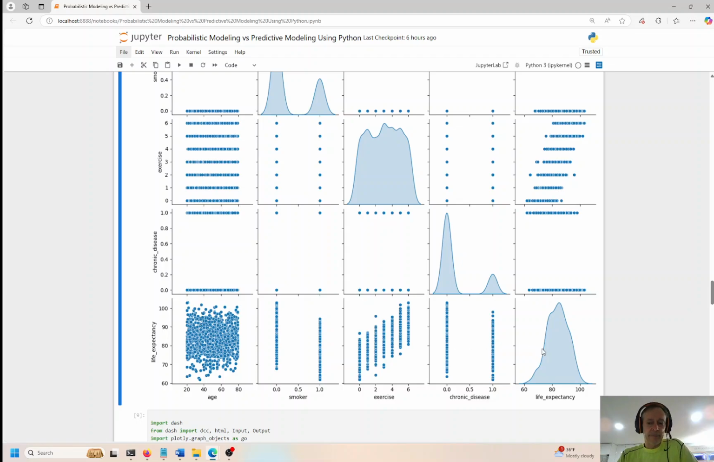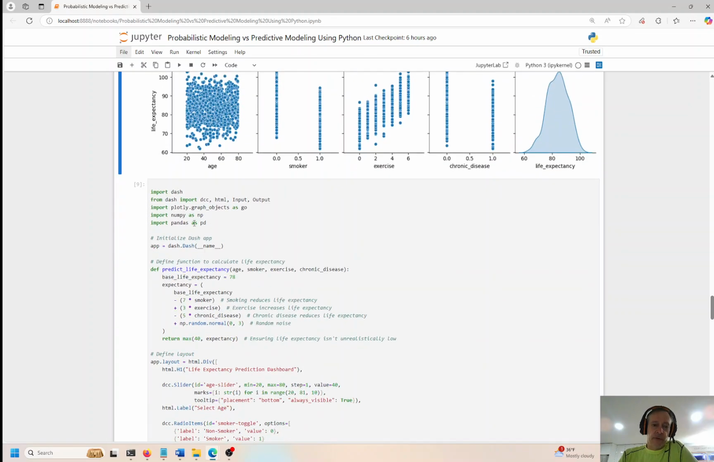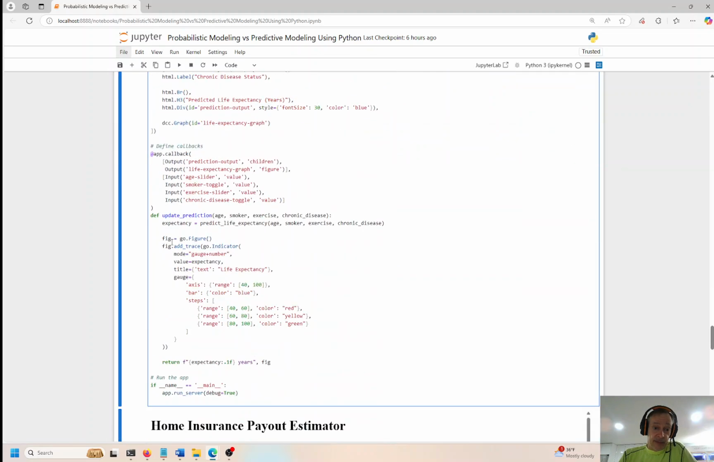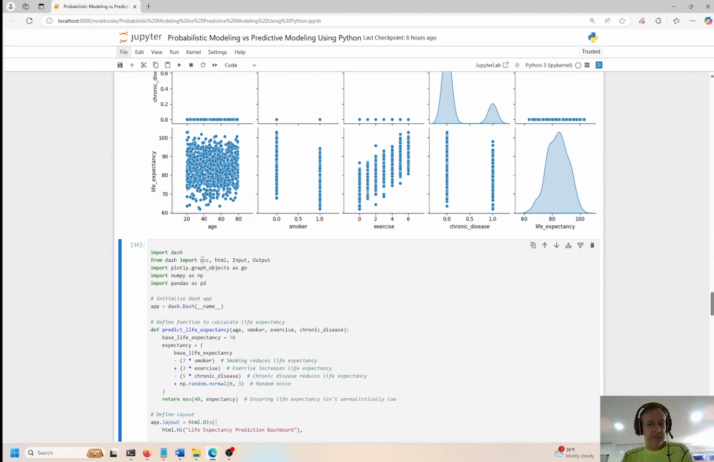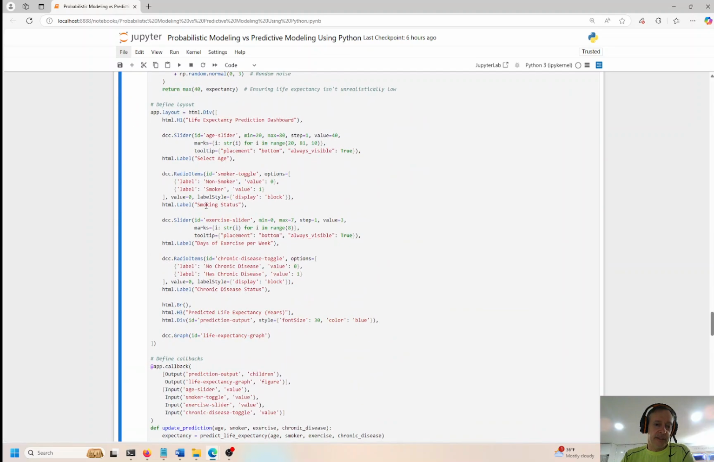This is the chronic disease and life expectancy based on smoker, non-smoker, number of hours or frequency of exercise, and then the chronic disease flag being triggered, yes or no. So that would be a probabilistic type of outcome here, and I created a small little dashboard again using the data from this previous example, the probabilistic modeling example.